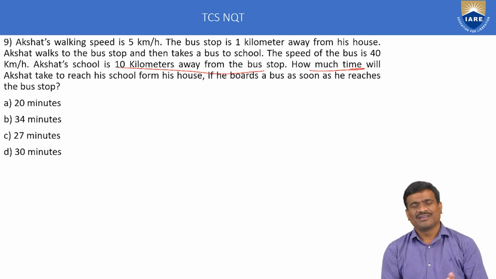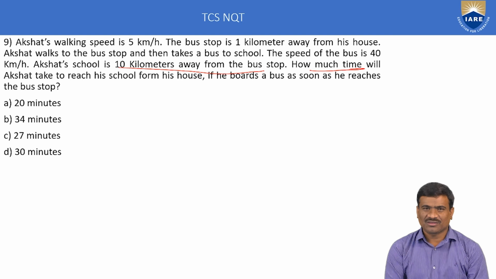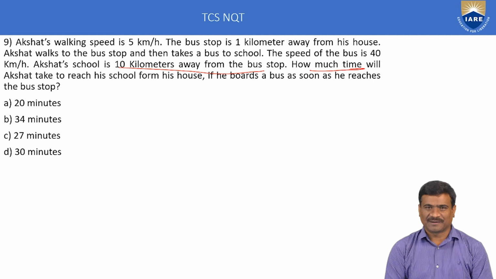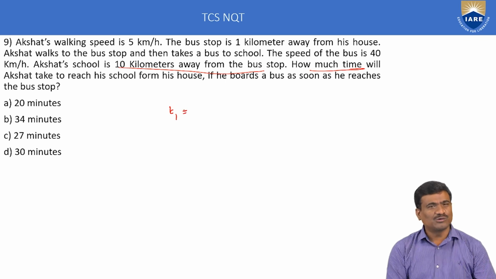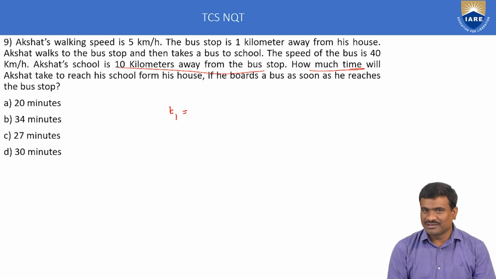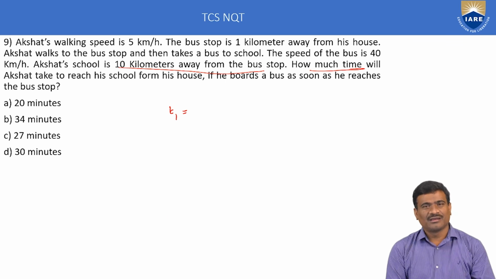Here we calculate the total time period, from house to bus stop, then bus stop to school. Here there are two conditions, and we calculate the total time: T1 plus T2 is equal to the answer. Time is equal to distance divided by speed. First statement, T1 indicates the house to bus stop time duration, the total time taken by Akshat from house to bus stop.